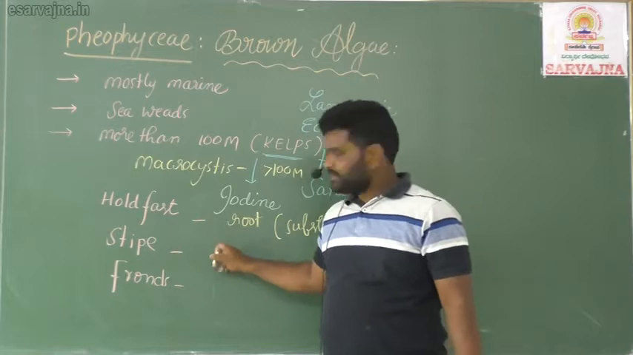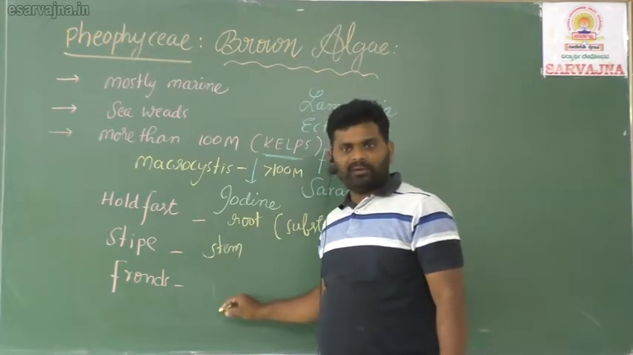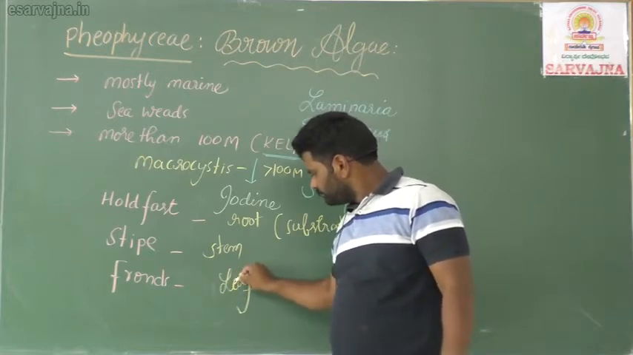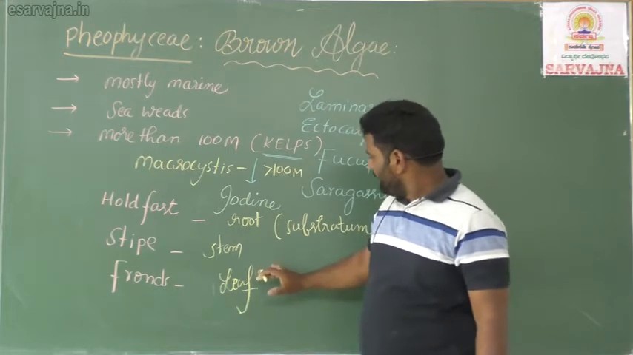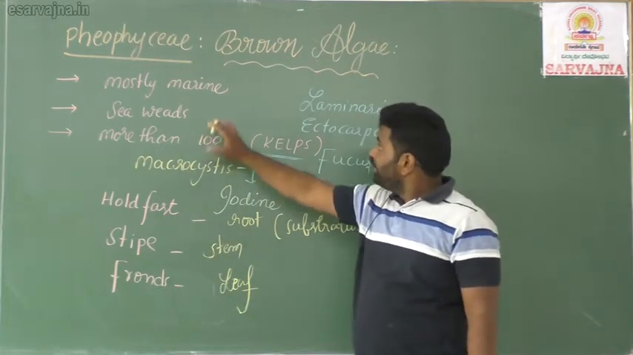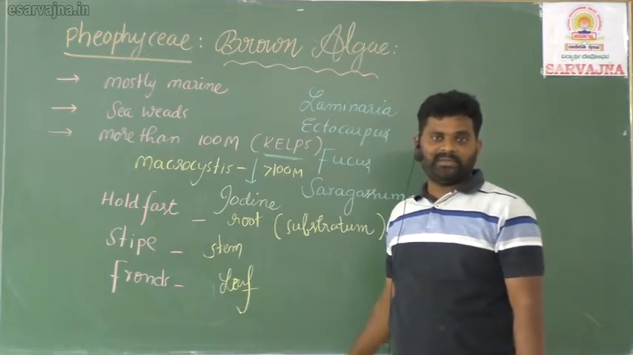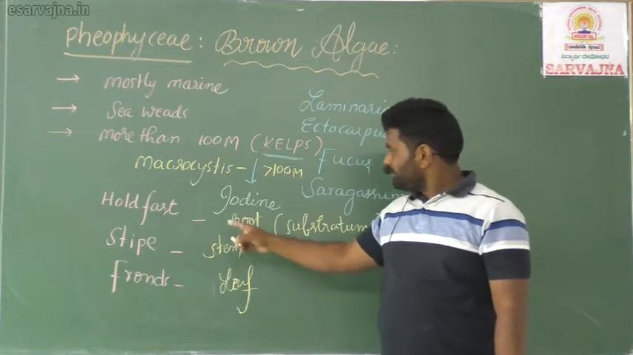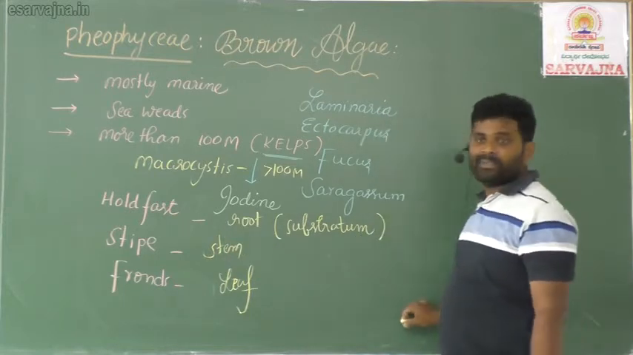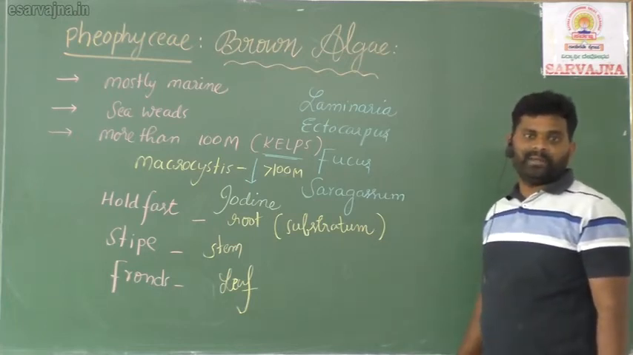What is stipe? Stem-like structure. What is frond? Leaf-like. The leaf, stem, root-like structures can be seen in where? In the phaeophyceae, but they are not exactly the structures as we discussed. So whenever the words hold fast, stipe, frond come, you must remember that these members belong to phaeophyceae. Right? Next one.